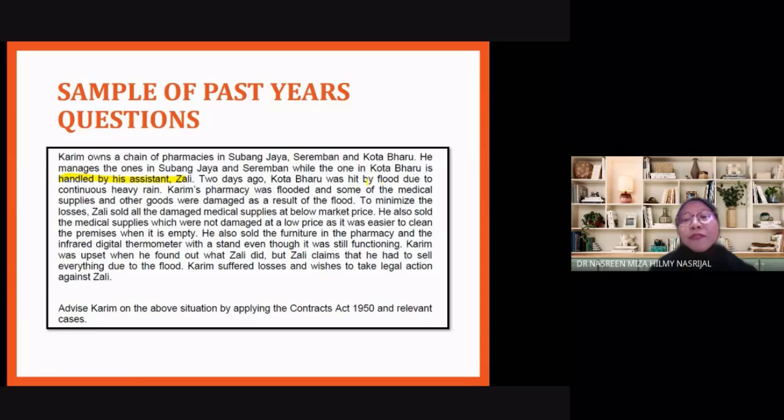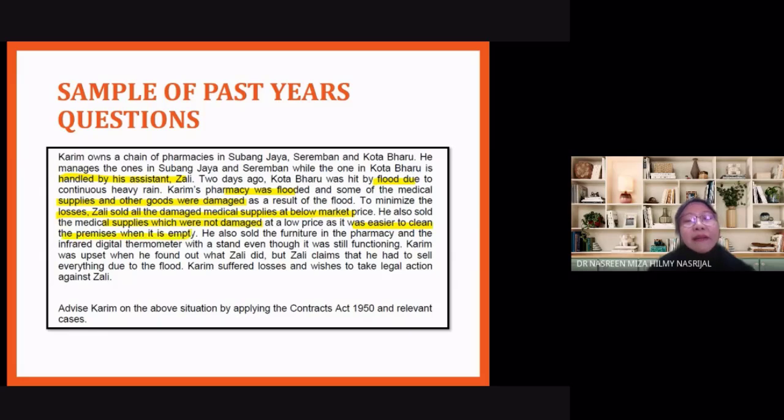Then there was a flood, and the pharmacy was flooded. The medical supplies were damaged, and he wanted to minimize the losses. He sold off the damaged medical supplies at below market price. But he also sold off those that were not damaged. Can he be an agent by necessity here? He did so because it was easier to clean the premises.